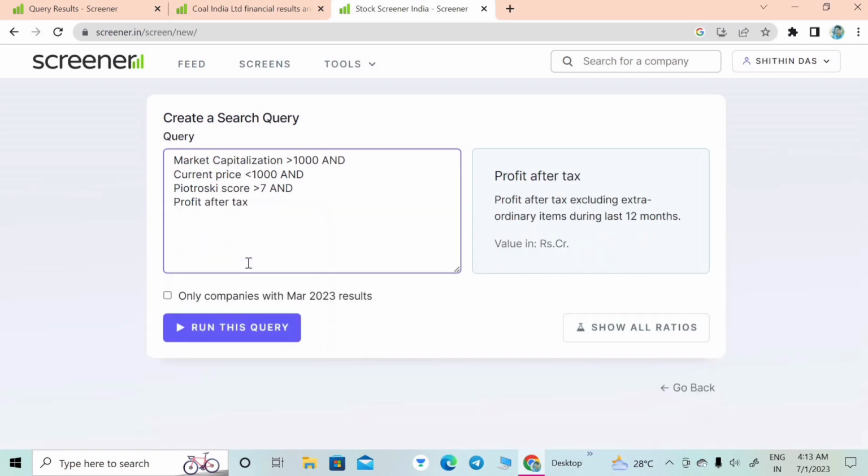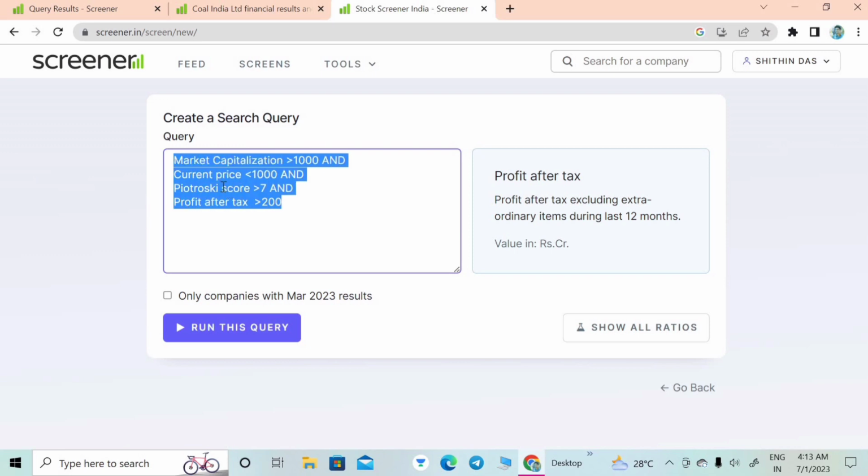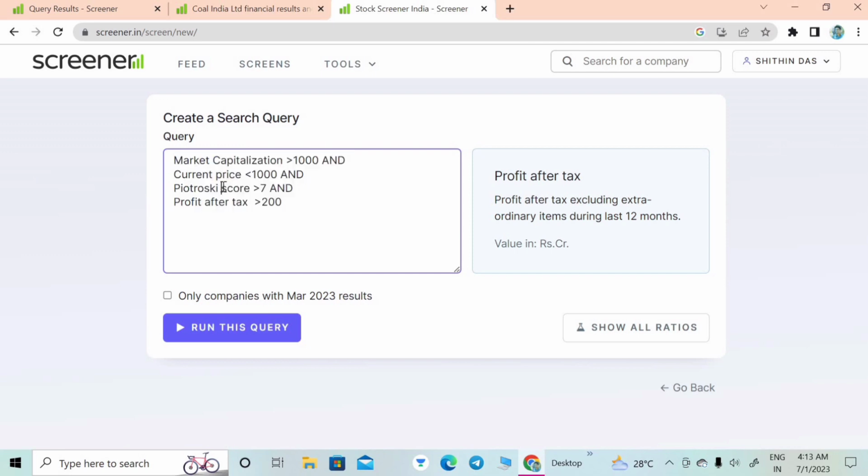We can see other details like, we can add the profit after tax. So I am adding the profit after tax here as 200 crores. Profit after tax here means excluding extraordinary items during the last 12 months. We can get that data on this. After adding my requirement, based on your requirement you can add the corresponding requirement like this. Different parameters are shown in this, and we can add them, and then we can run this query.